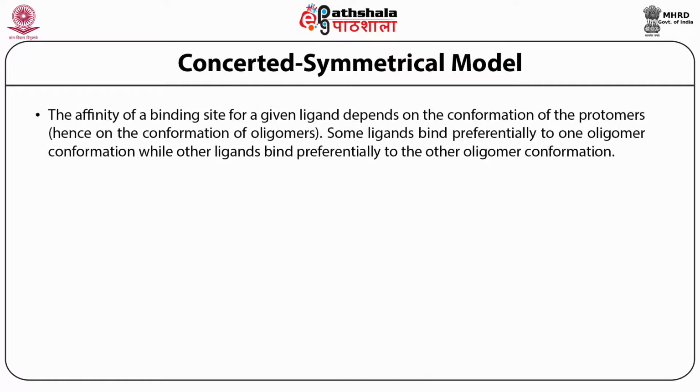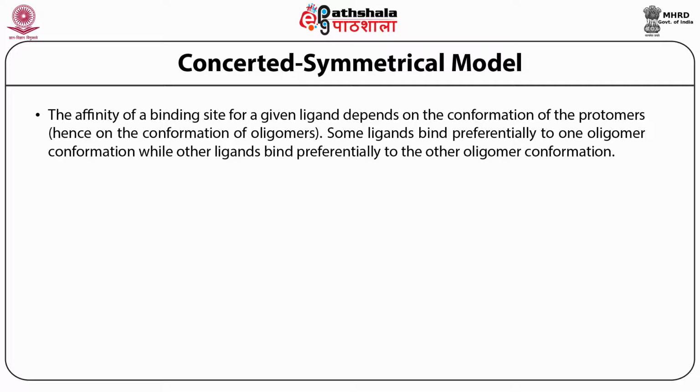The affinity of a binding site for a given ligand depends on the conformation of the protomer. That means it depends on the conformation of the oligomer. Some ligands bind preferentially to one oligomeric conformation, while other ligands bind preferentially to the other oligomeric conformation.